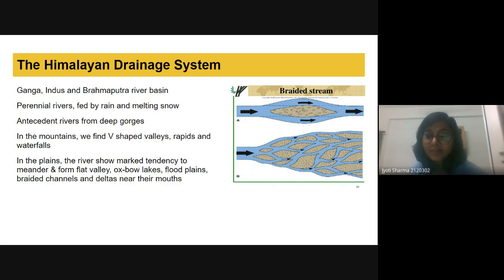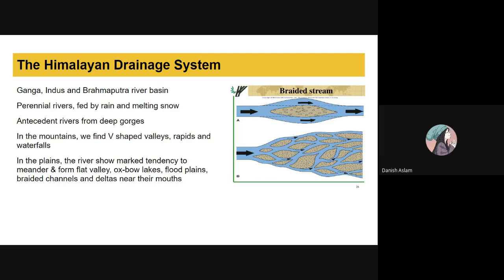One of the important characteristics of the Himalayan drainage system is that it forms braided channels. So, what do you mean by a braided channel? Danish, will you try to explain? Will you guess what a braided channel is? Actually, I don't have any idea of it.